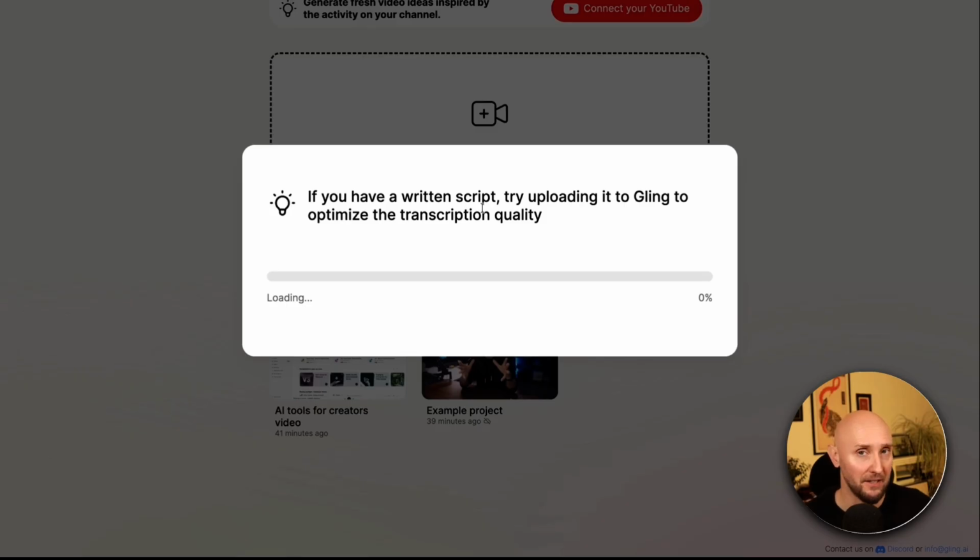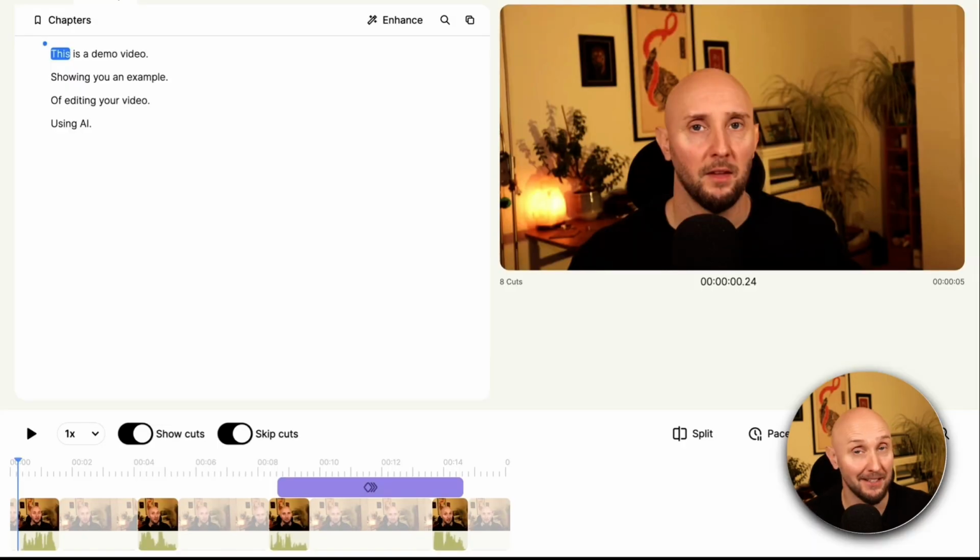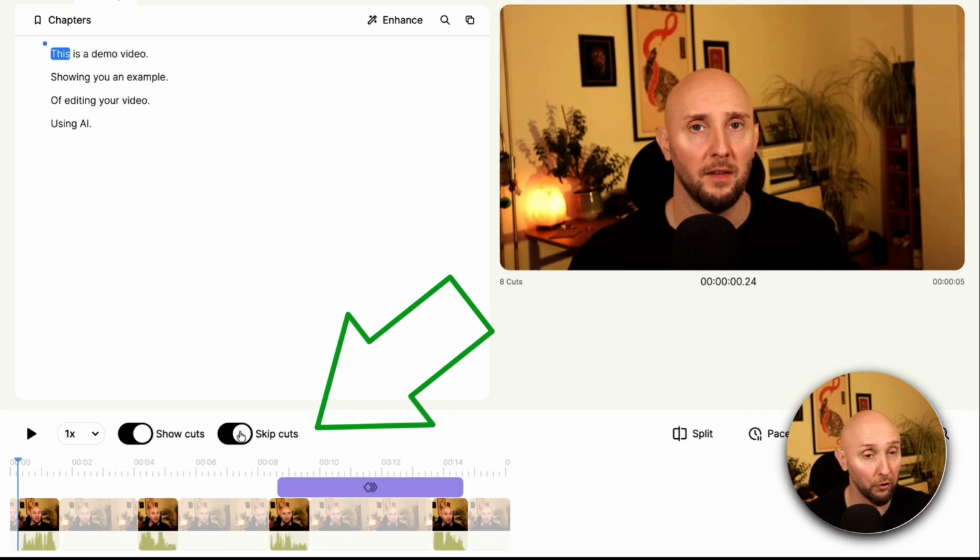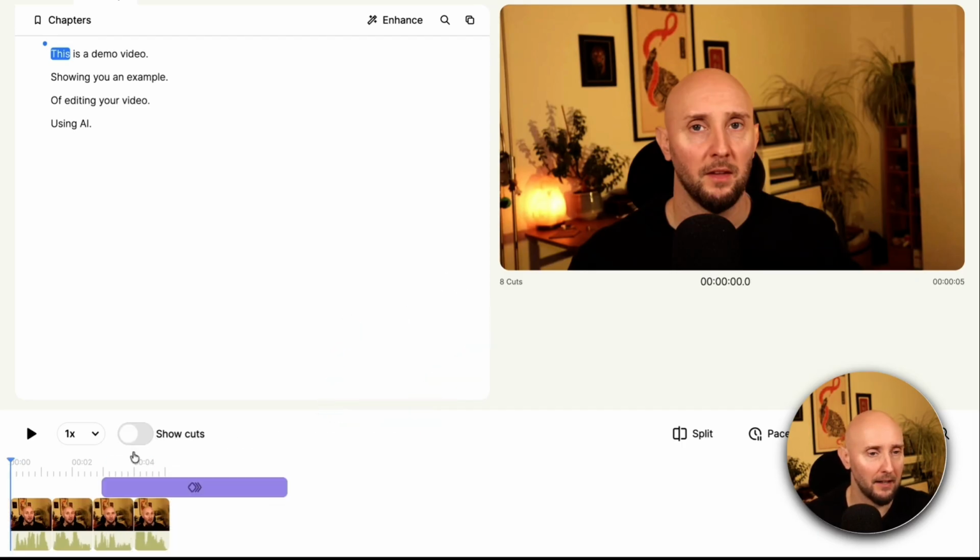Okay, now let's move on to enhance and edit. Now we're going to bring our video into the editor, and Gling AI will have already automatically edited our video for us. So now here is the Gling editor. We can see our video in the timeline down the bottom here, and we can toggle this one on or off to skip the cuts or leave them in. Or I can click this button right here and show my video with the cuts removed. So let's take a look at this now. I click play, we should see the edited version of our video.